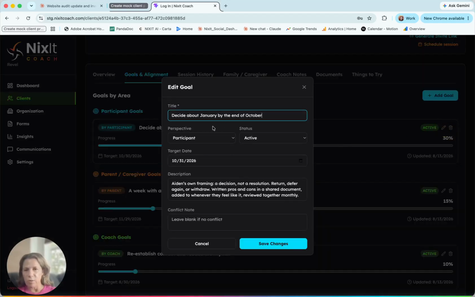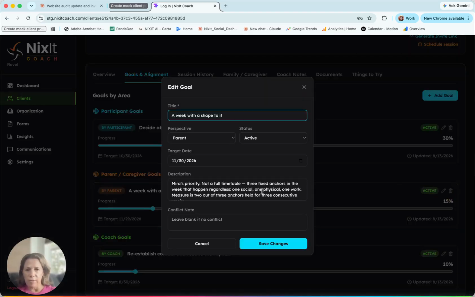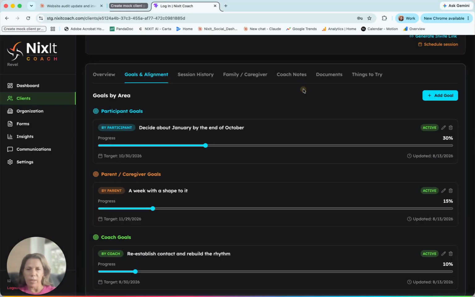Now, you as a coach might have different goals, but you can come in here and you can make any changes. So Aiden's own framing, a decision, not a resolution: return, defer again, or withdraw, written pros and cons in a shared document. So he's going to decide if he goes back to college or not. And then for the parents, we have not a full timetable, 3 fixed anchors for the week. And so we help them walk through that, and that'll be one of their goals. The great thing is that goals are shared interdependently. So on the consumer side, they see access to the goals. So remember, on the consumer side, the client has a free portal to have information back and forth with you, the coach.